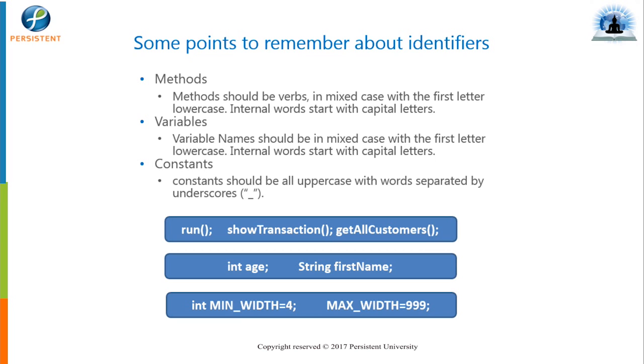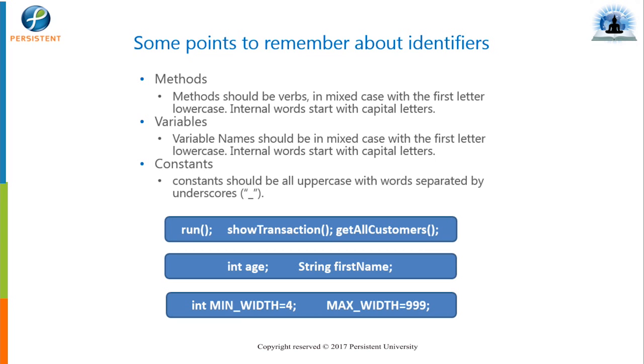In showTransaction, there are two words in this method. Show is in lower case, but the second word's first letter is in capitals, that is, s is in lower case and T is in capitals. Same thing for getAllCustomers: all's A is in capitals and customer's C is in capitals. So this is the standard naming convention which we should follow for methods. If you have two words, the first word should be in lower case and the second word's first letter should be in capitals.